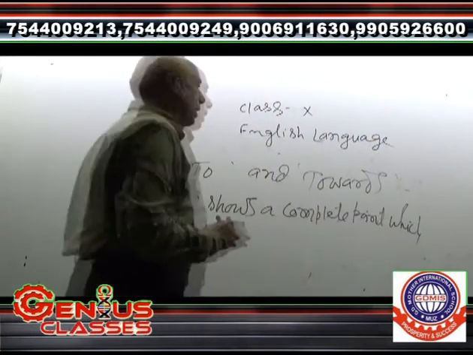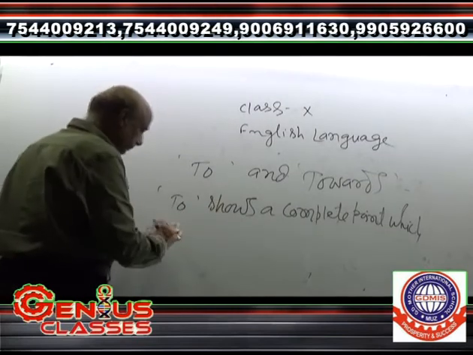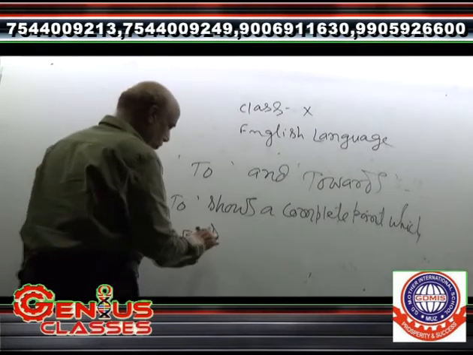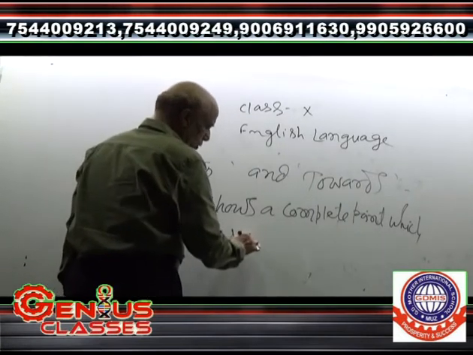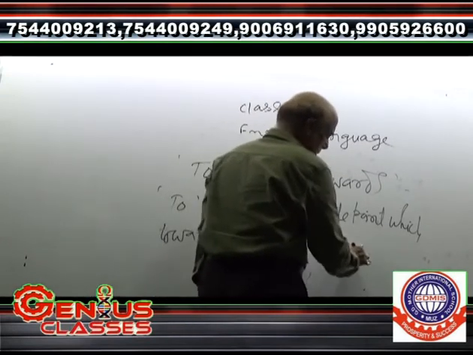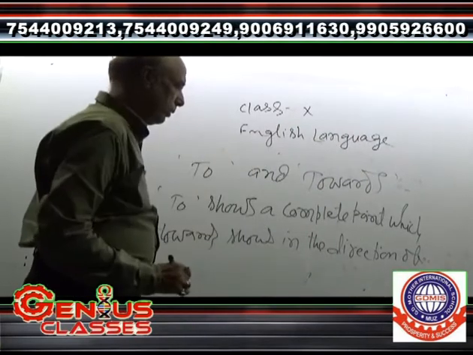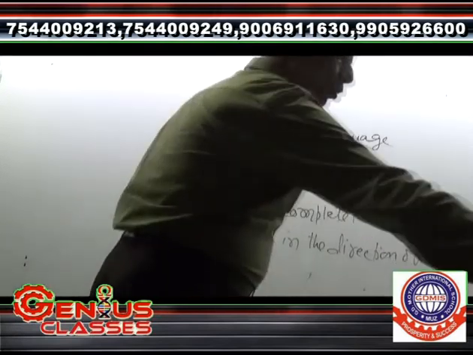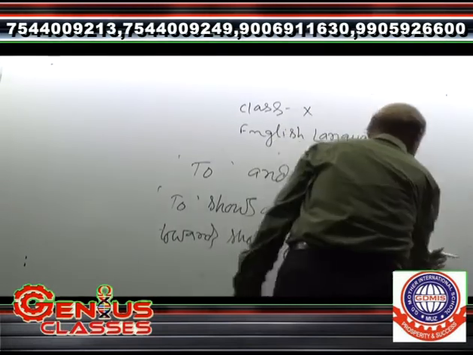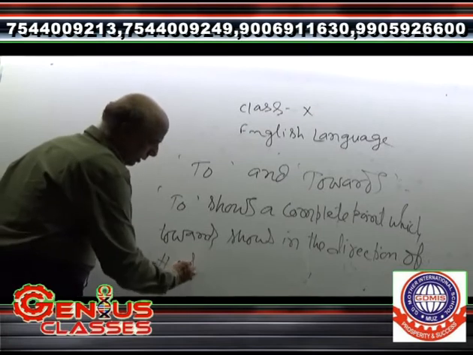While towards shows in the direction of that very point. Towards shows in the direction of that side, to that very side, in the direction of the side.